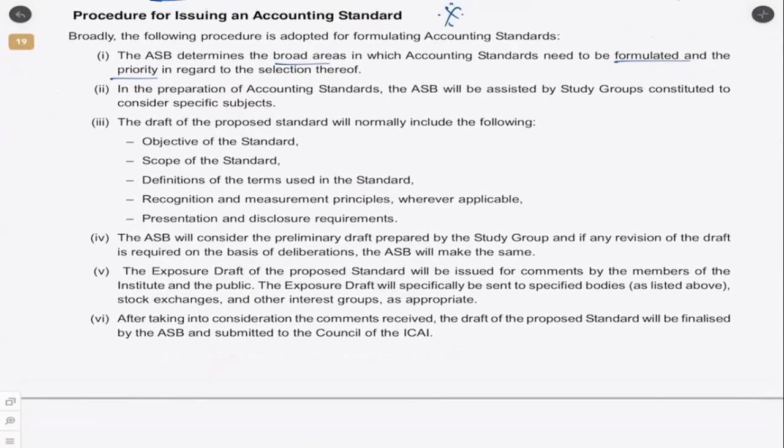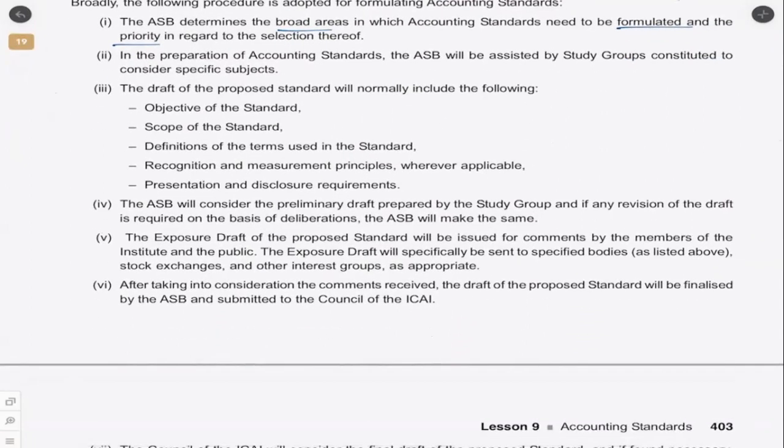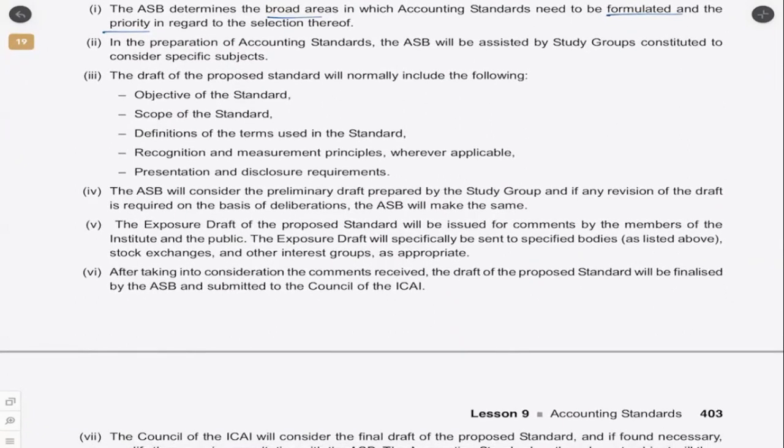So the ASB, that is the Accounting Standard Board, might deliberate on such issues. In preparation of accounting standards, the ASB will be assisted by study groups constituted to consider specific subjects. So, for example, if there are 10 different topics which it thinks are important, it will constitute 10 different study groups to deliberate on the same or to consider such specific subjects.